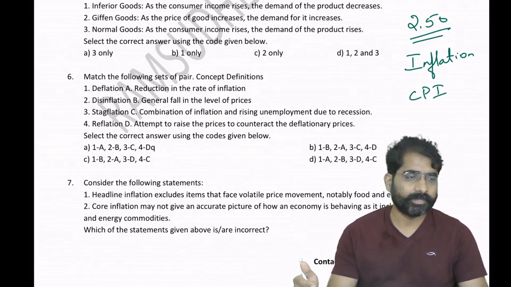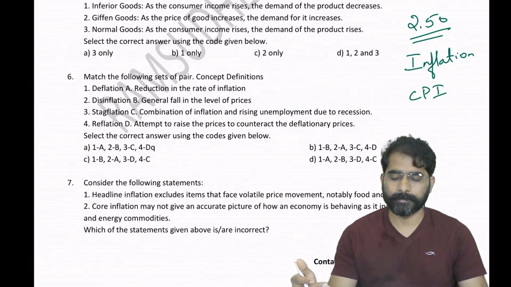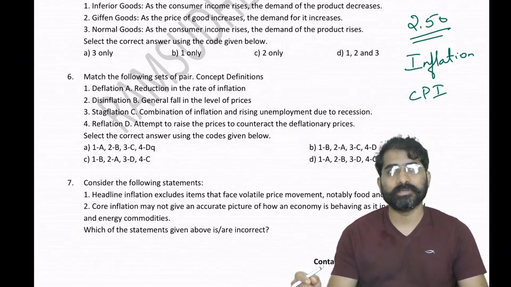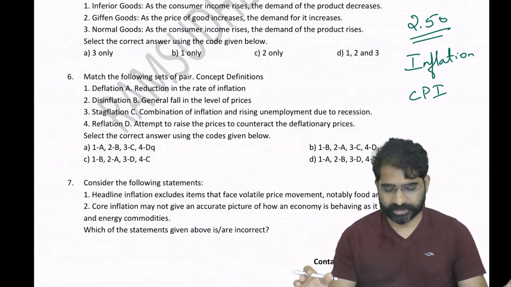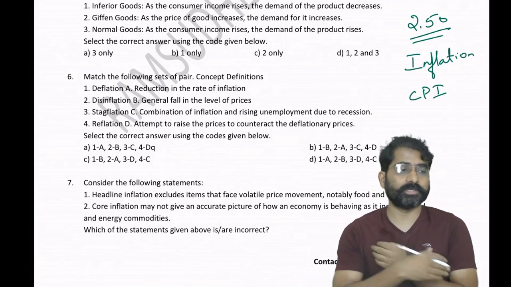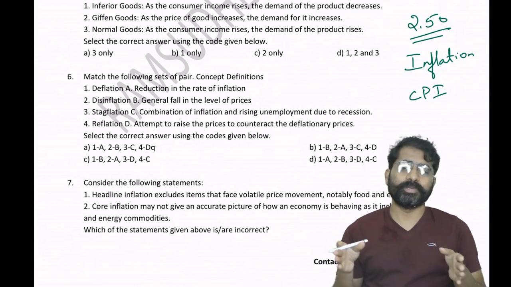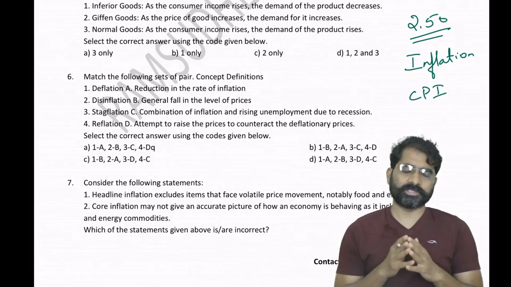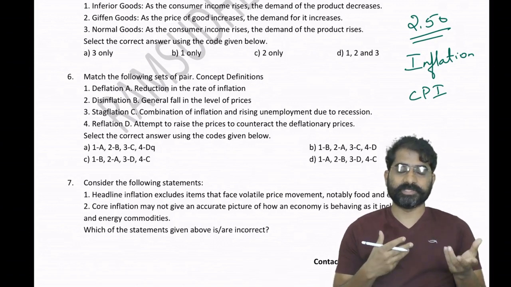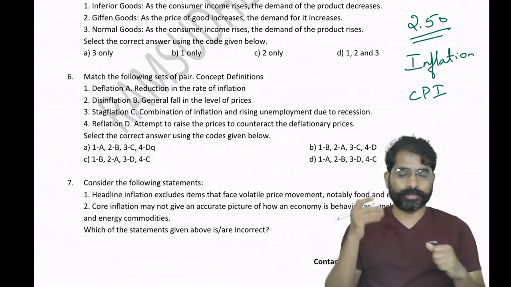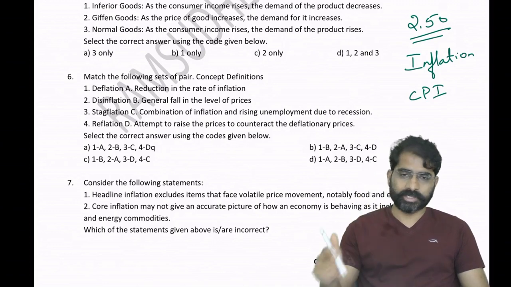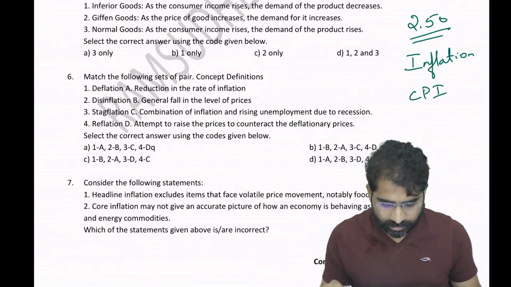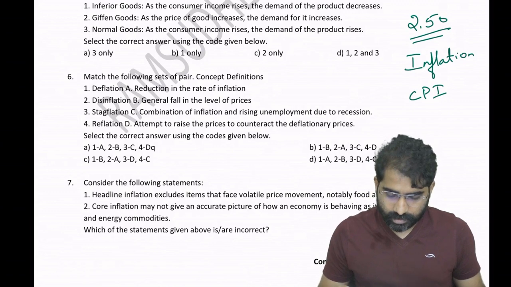And the third statement was something like, RBI uses WPI for policy making. That is a wrong statement. So such an easy question was asked last year. Once you know CPI, WPI and their weightages, which one has maximum weightage in CPI and WPI, such questions are already asked. So let's try to understand these things.